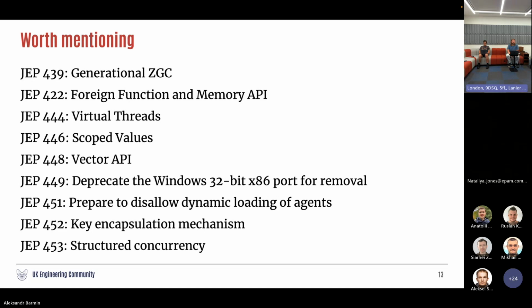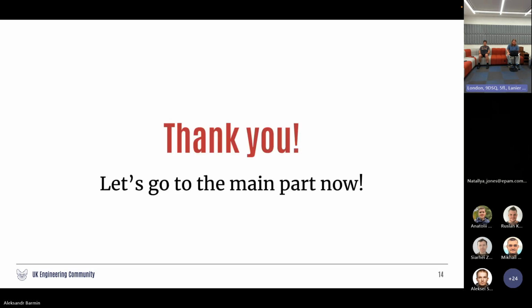It is a first step in improving application security, and the second one, I mean JEP 452, will improve encapsulation. And JEP 453, structured concurrency. Again, it is a very well-known feature which makes dealing with thread locals not necessary. So that's it from my side. Thank you for watching. I suppose Java 21 deserves some more time, but I suppose it also deserves a separate event.